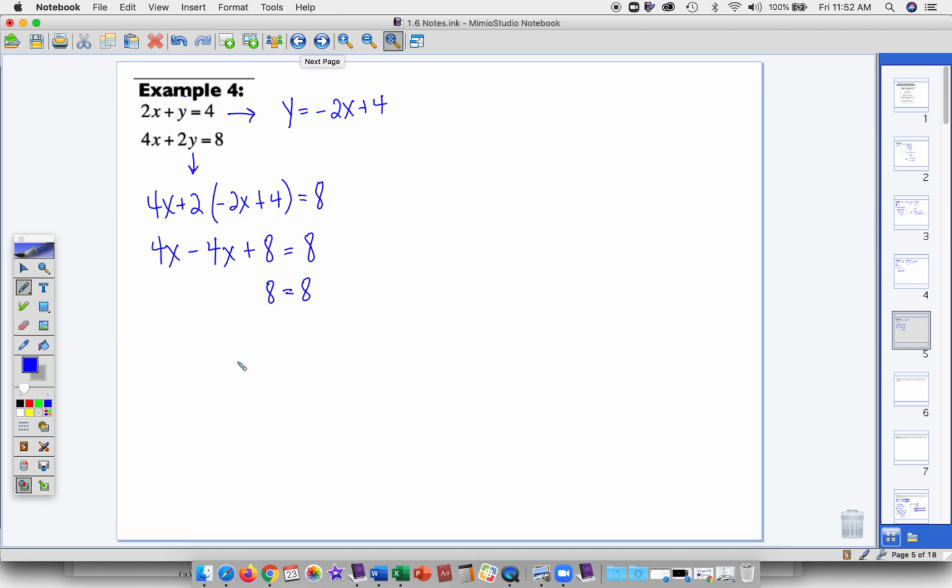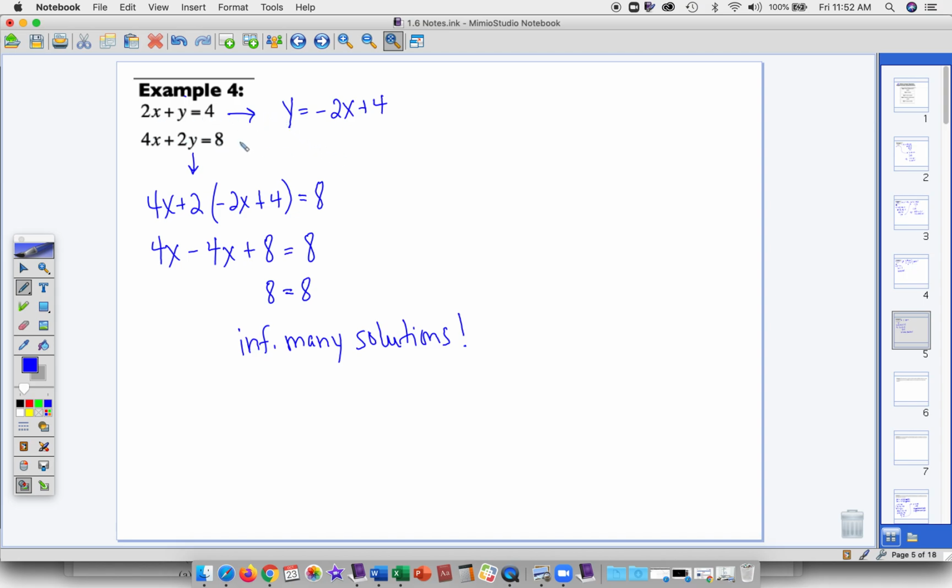If you said that there are infinitely many solutions, or all solutions, you're correct. Okay, this means that there are infinitely many solutions. So do you know what that would mean graphically?